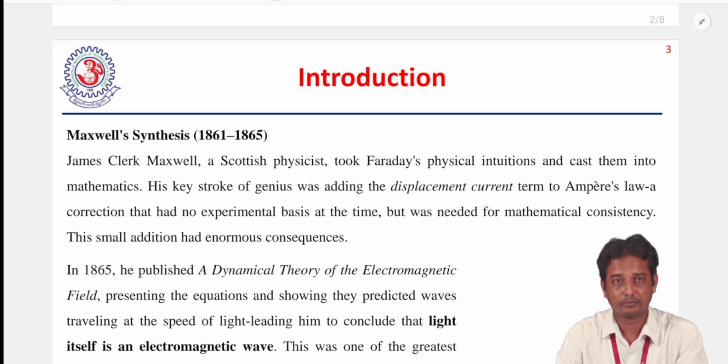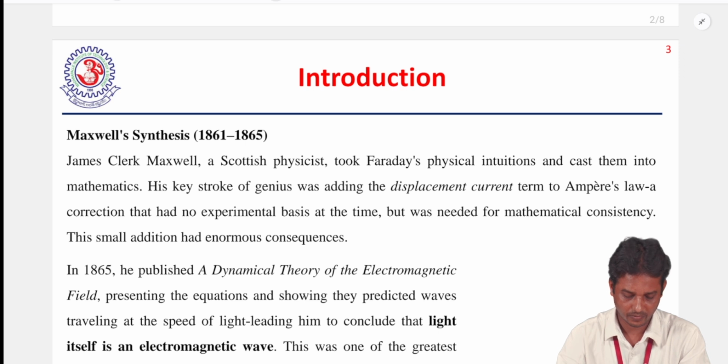Maxwell developed these equations from 1861 to 1865, and these 4 equations had actually been discovered or proposed by some other scientists, and Maxwell only developed the mathematics and accumulated these 4 equations into a single set, and this is termed the Maxwell equations.